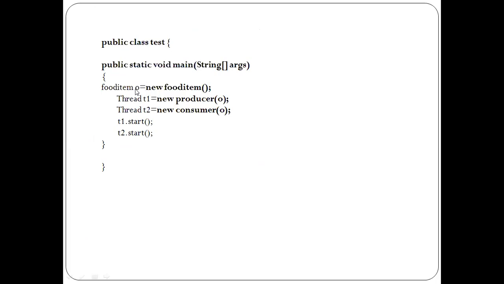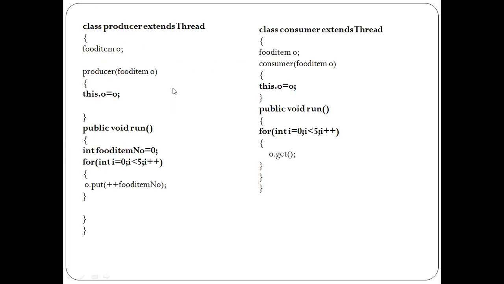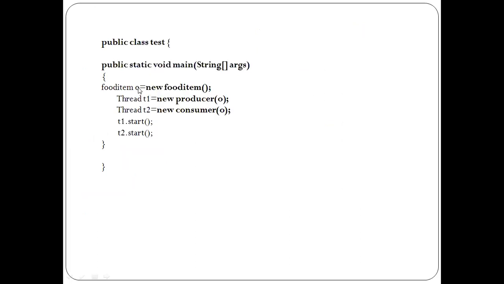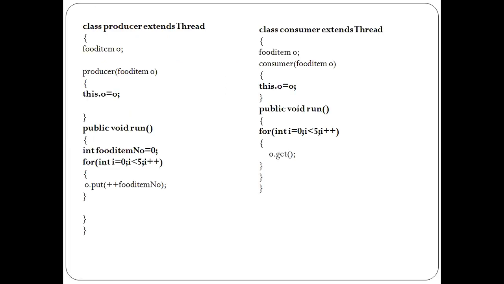So I'm declaring an object of FoodItem by allocating some space. In the previous case, no space gets engaged. The actual space gets engaged here. Physically, these three are different, although their names are the same. Every time I'm using O as a name, but this will be the data field of class Producer. So when you declare an object of Producer, separate space for O gets engaged in it. Similarly, when you declare an object of class Consumer, separate space gets engaged for this object O of FoodItem in it. It's like nesting of class or nesting of object.